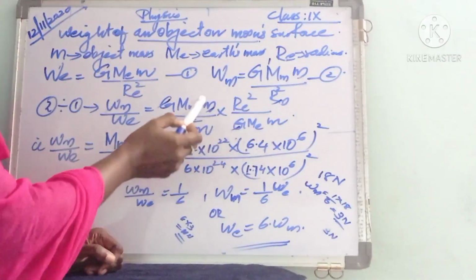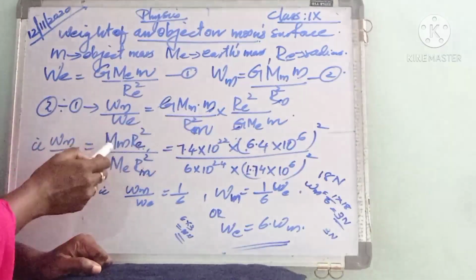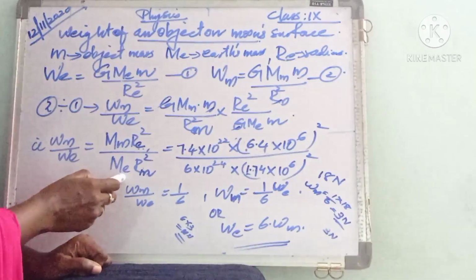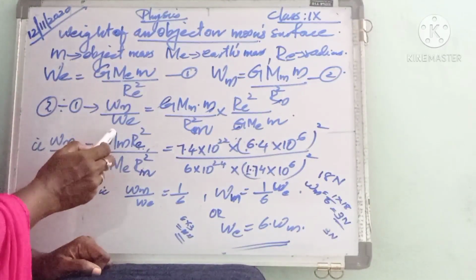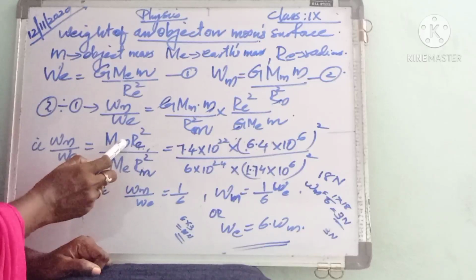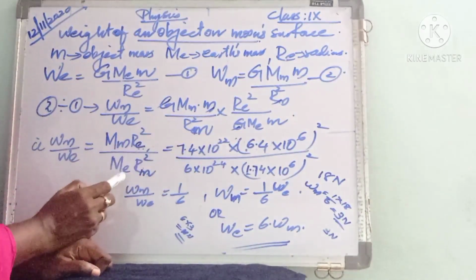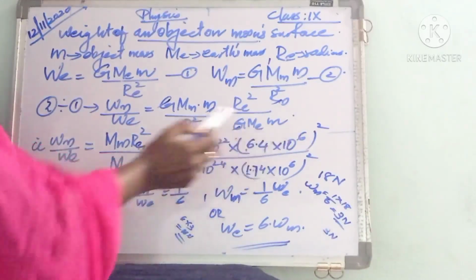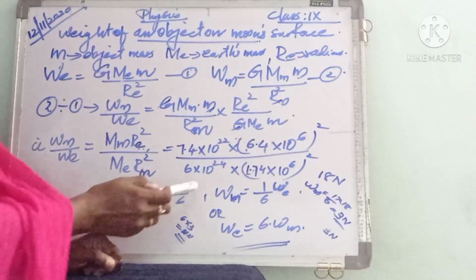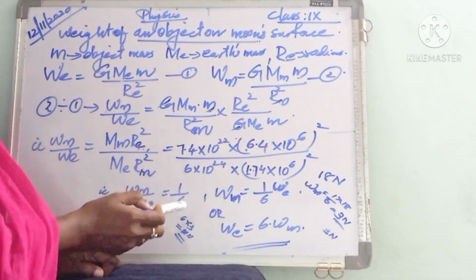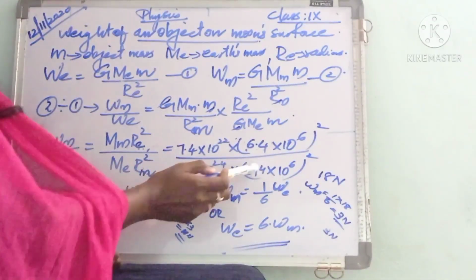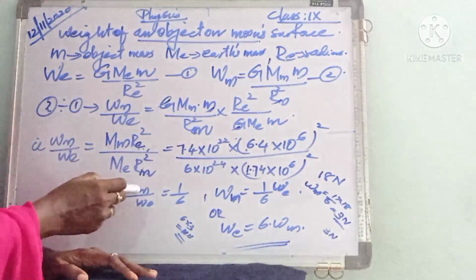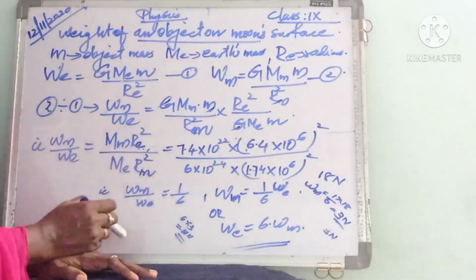Here G cancels and m cancels. Then the remaining terms are Wm by W is equal to Mm Re square divided by Me Rm square. Already I told you Mm represents the mass of moon, so 7.4 into 10 power 22. Re represents the radius of earth, that is 6.4 into 10 power 6, the whole square. Here it is radius square. Then the mass of earth is 6 into 10 power 24 and the radius of moon is 1.74 into 10 power 6, the whole square. And simplifying this, we will get the ratio Wm by W is equal to 1 by 6.